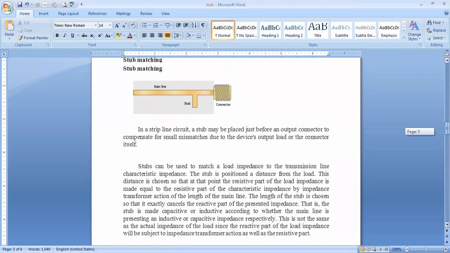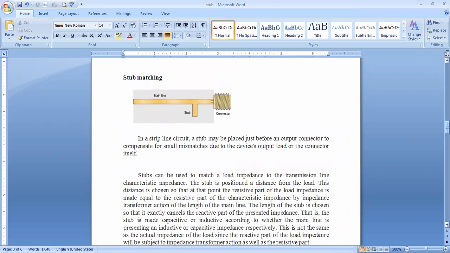Now, consider a piece of transmission line where the stub is located near the load. Why is the stub always located near the load? Because then it is very convenient to adjust along the transmission line to match the load impedance with the characteristic impedance of the transmission line. That is the purpose.